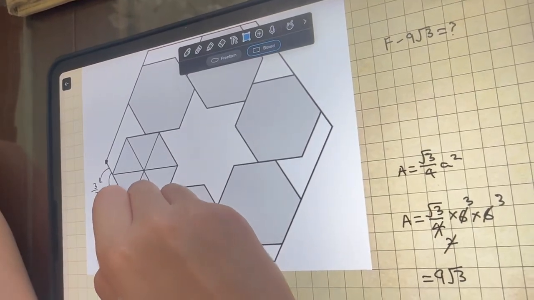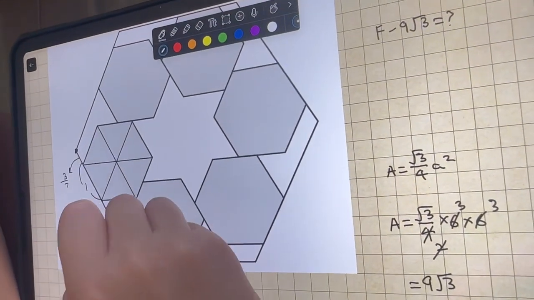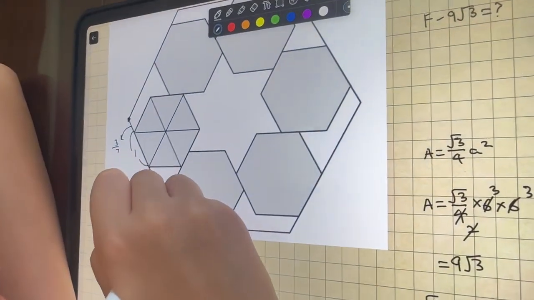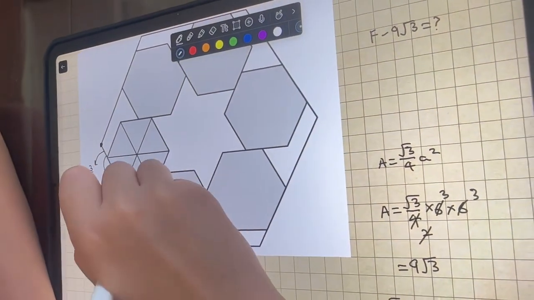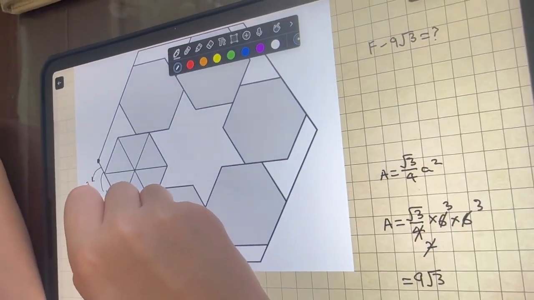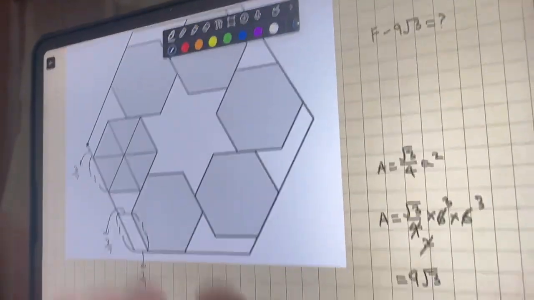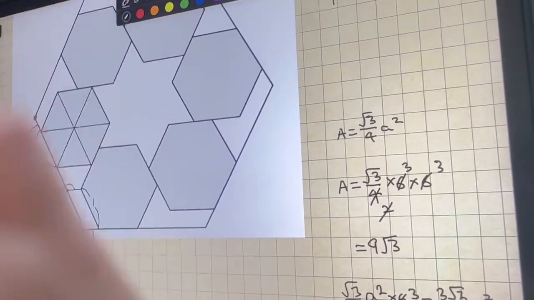Let me fix it a little to make a parallelogram. And because this is a parallelogram, this has to be 1, so this will also be 1. And because this is 3 over 7, this will also be 3 over 7. So now we have found 1, 1, and 3 over 7. We just have to find this length now.